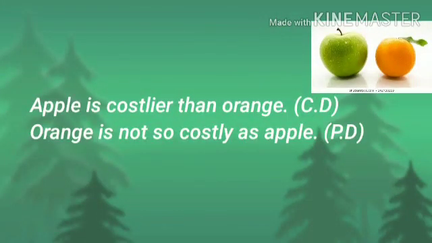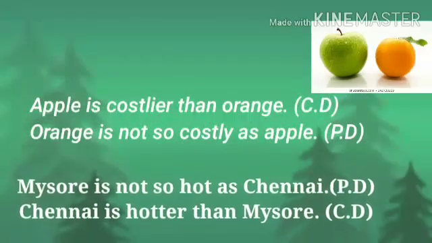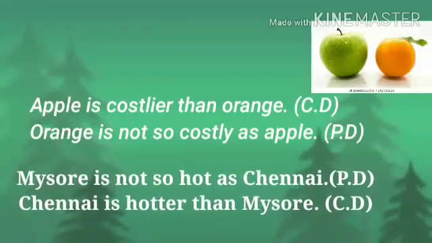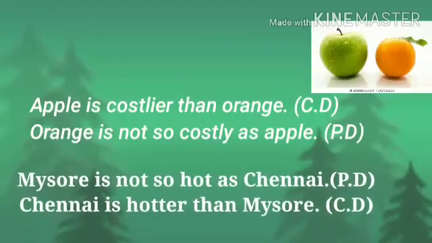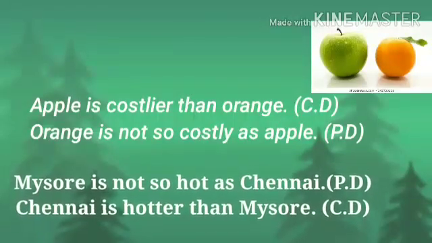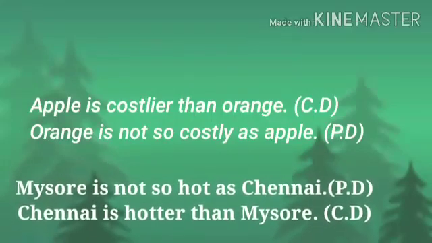Next one, apple is costlier than orange. Here, when you are changing comparative degree to positive degree, you should bring object beginning of the sentence. Okay, so here, what is the object? Orange. So, orange is not so costly as apple. Next one, Mysore is not so hot as Chennai. Here, question is positive degree and negative sentence. So, how will you change into comparative degree? Chennai is hotter than Mysore.